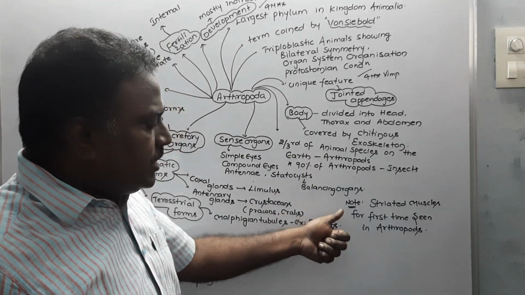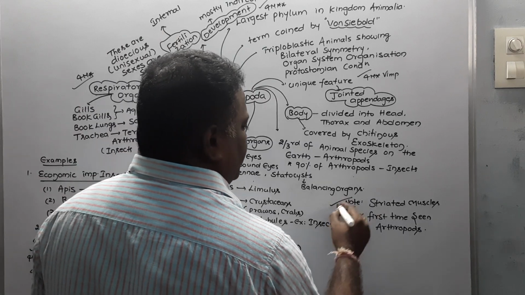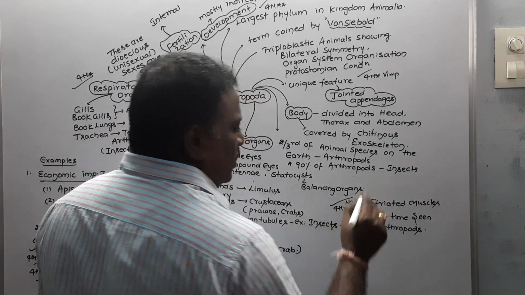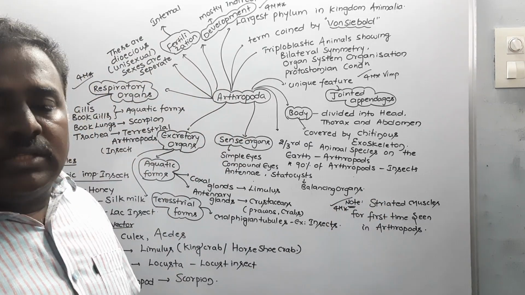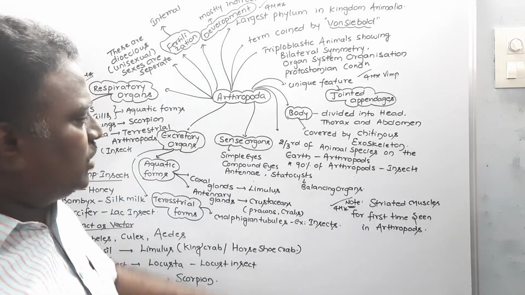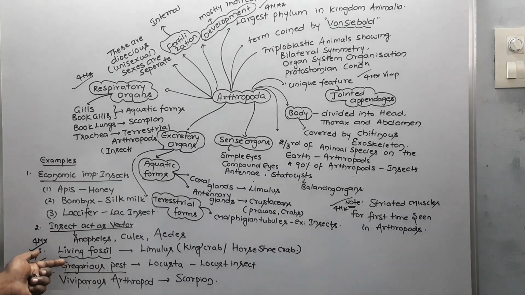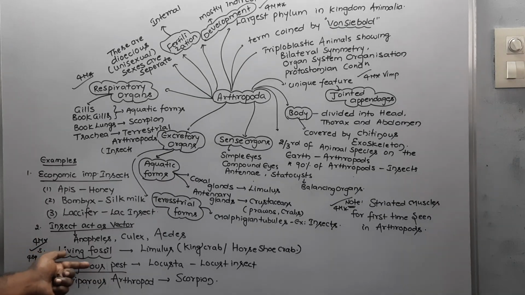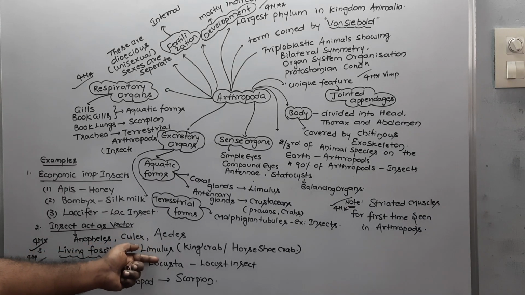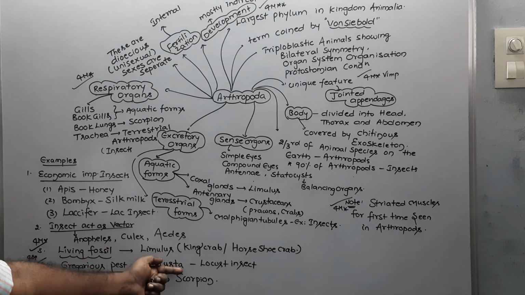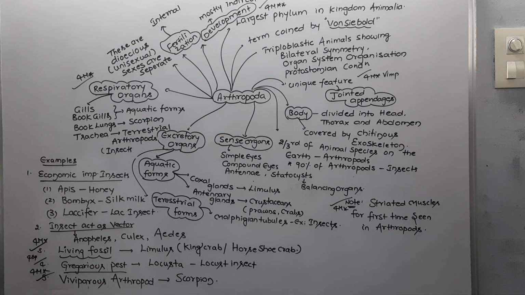And striated muscles for the first time appeared in arthropods. The balancing organs present in arthropods are statocysts. And what is the living fossil arthropod that we have studied? Limulus. What is the gregarious pest arthropod? Locusta. What is the one and only viviparous arthropod? Scorpion.